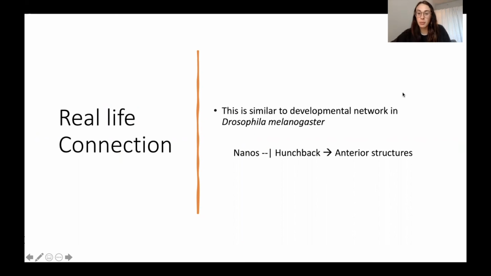So a real life connection for a double mutant example is a developmental network we see in Drosophila melanogaster, where nanos protein represses the hunchback protein from activating interior structures, and it does this by degrading the mRNA. And this is similar to our last example where SpongeBob represses Plankton from activating the transcription of the Krabby Patty formula.